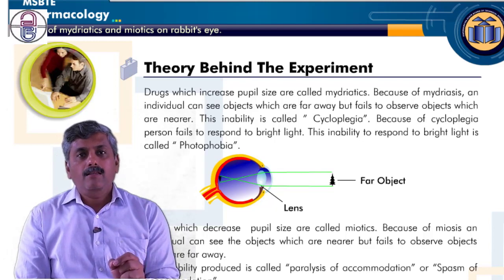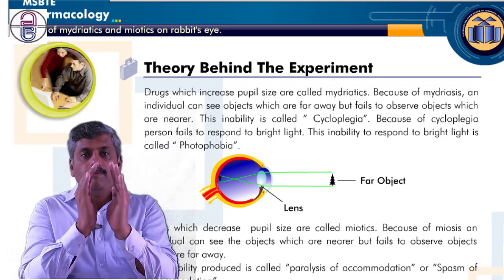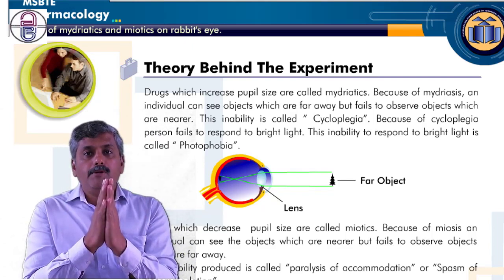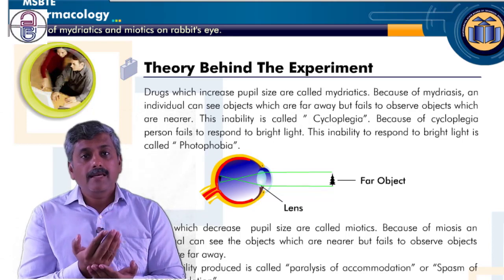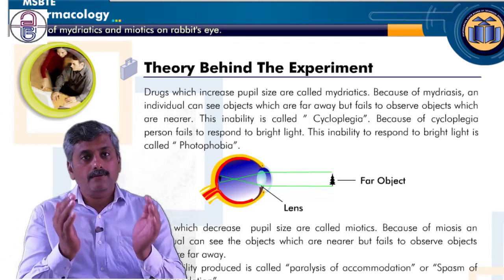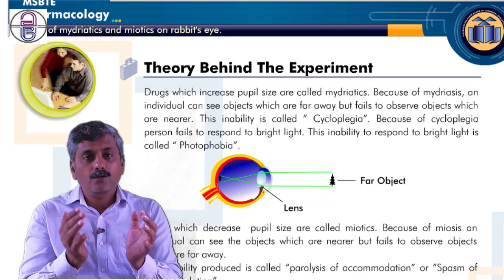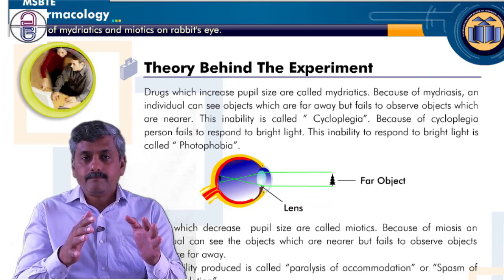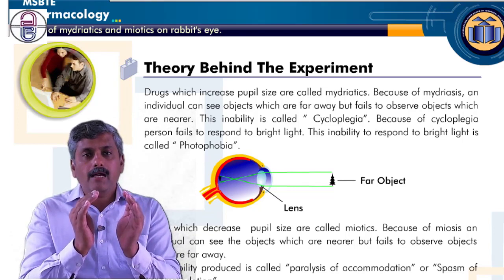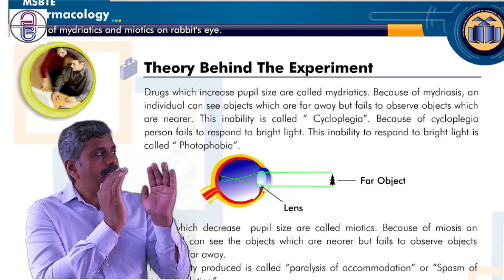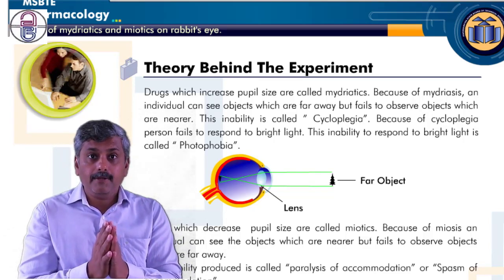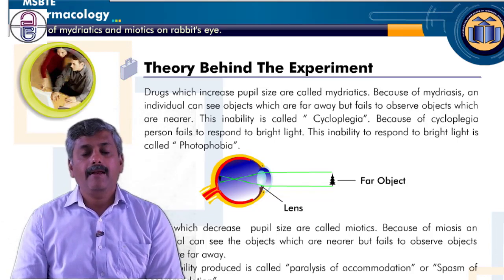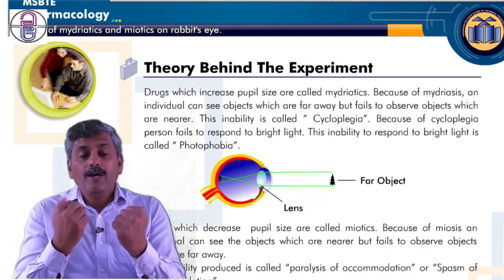We can see the object which is far away because the pupil size is now in the dilated phase, and due to that the patient is unable to see the nearer object, because the drug does not allow the pupil to constrict. Even though it tries to constrict, the drug maintains the dilation. And as the pupils are dilated, when we look at bright light, what happens? A large amount of light enters the eye, which we cannot tolerate.